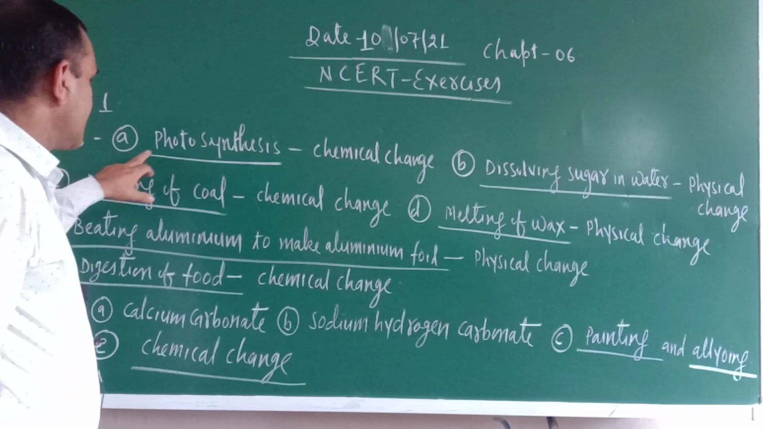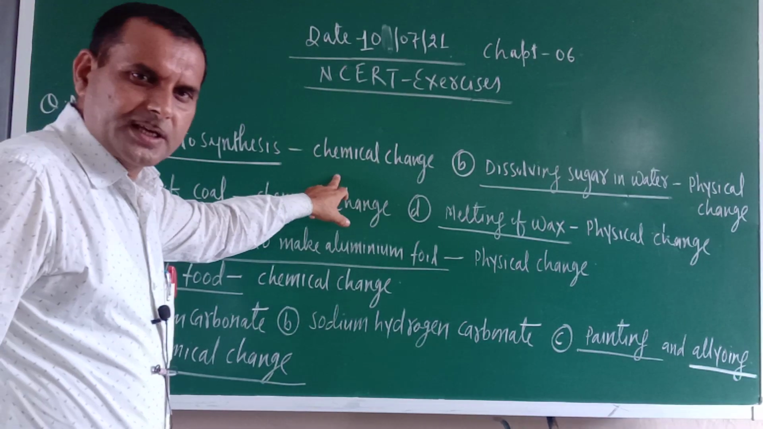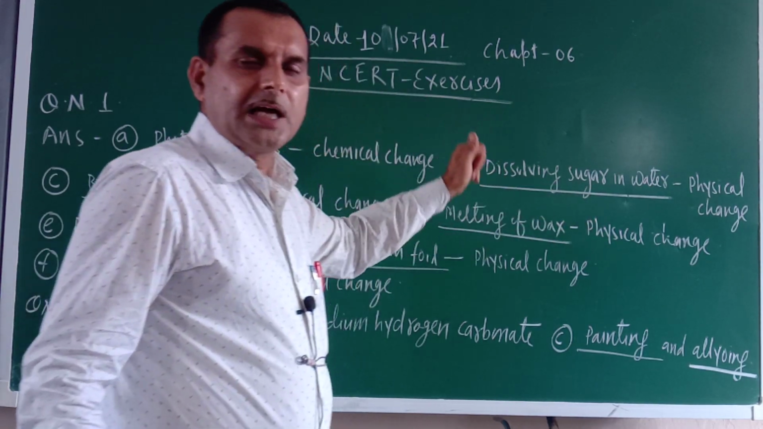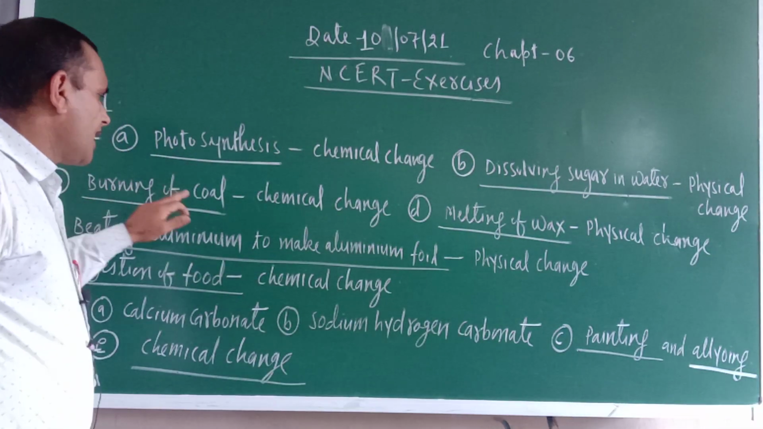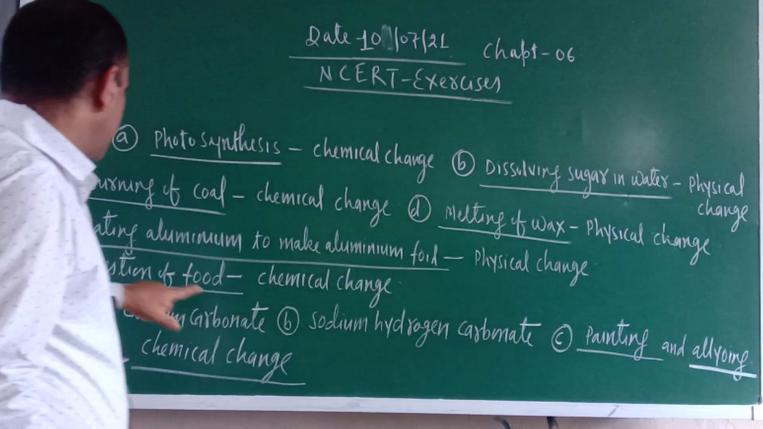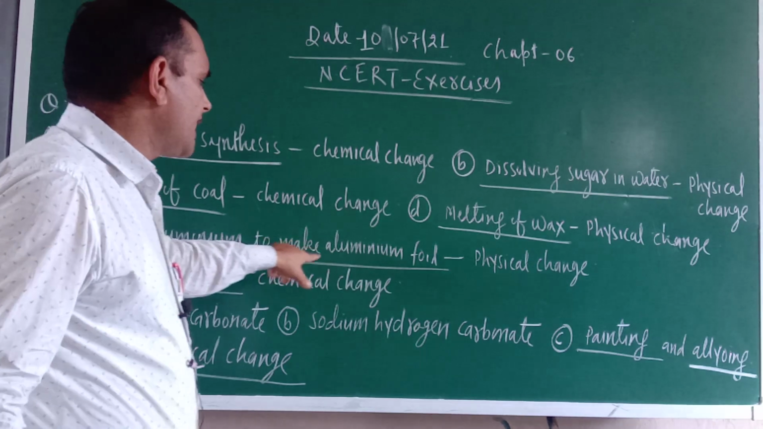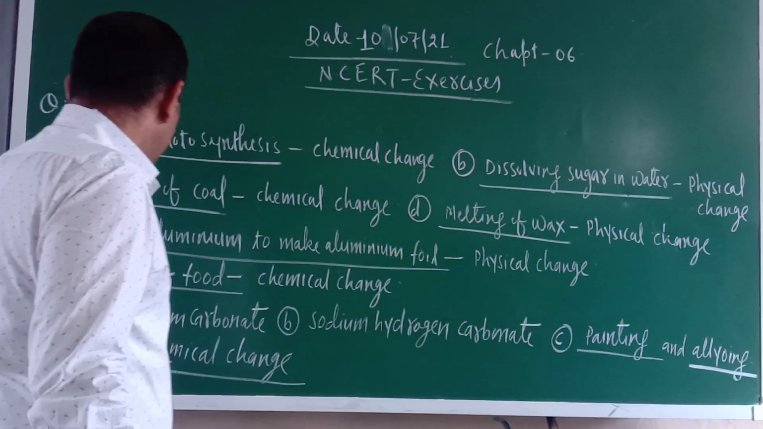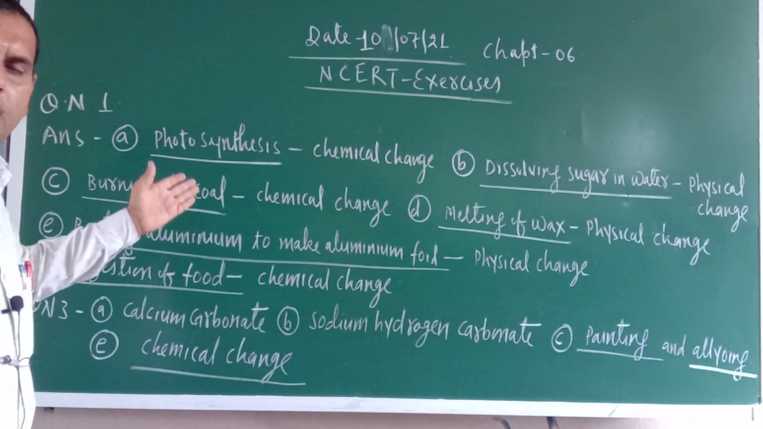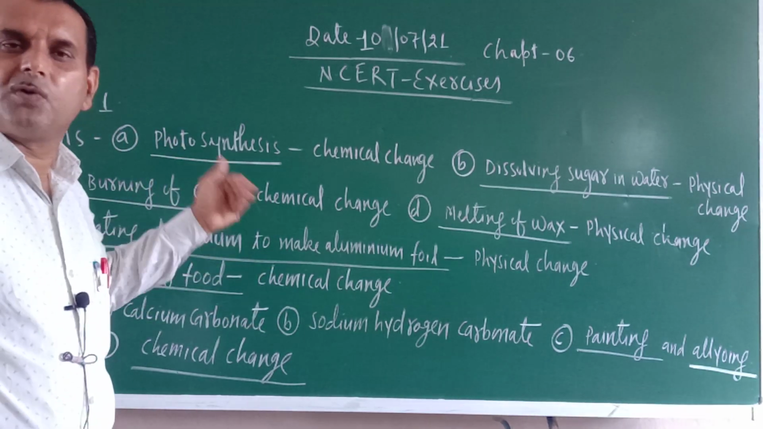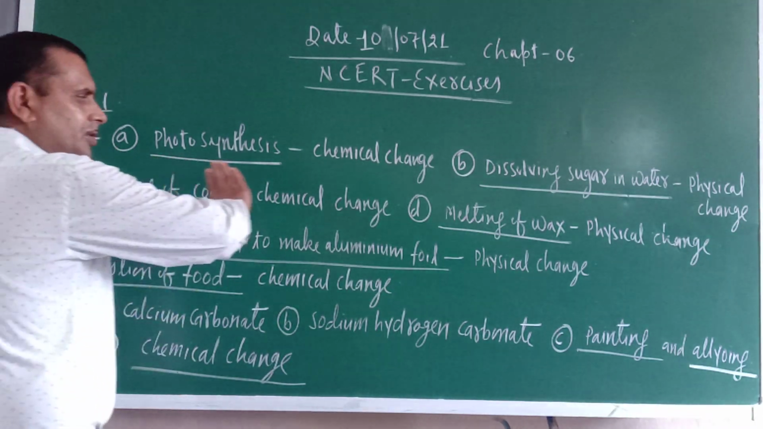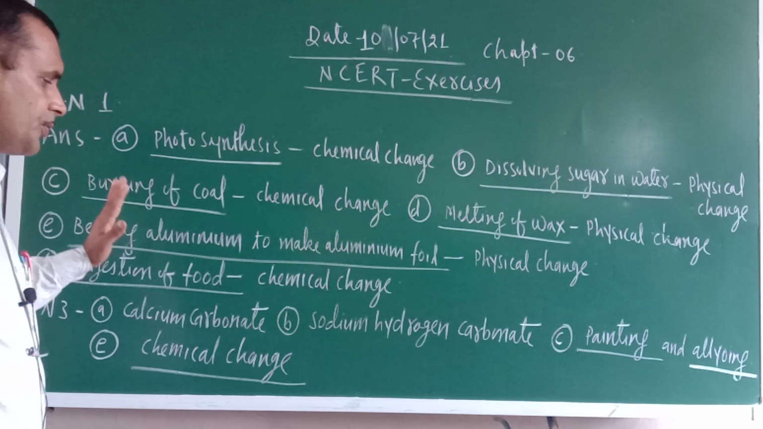The first one is photosynthesis. Photosynthesis is a chemical change. Here only I wrote the answer. Dissolving sugar in water, that is a physical change. Burning of coal, that is a chemical change. Melting of wax, that is a physical change. Beating aluminium to make aluminium foil, physical change. Digestion of food, chemical change. So just see, all these examples I have covered while explaining the chapter. I hope that the answer to question number 1 you can write very easily.